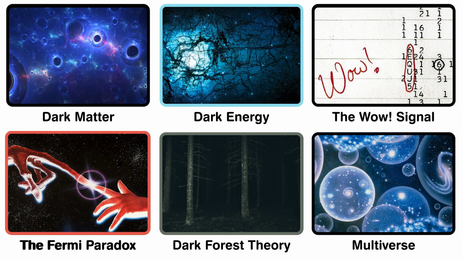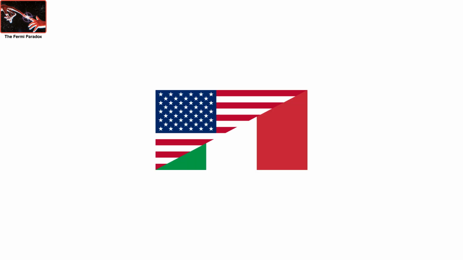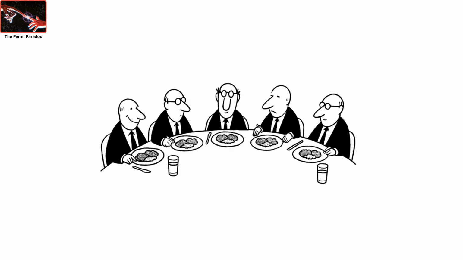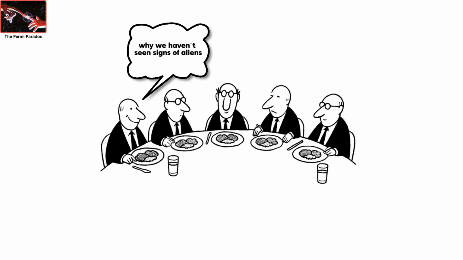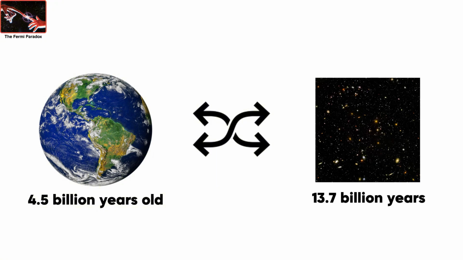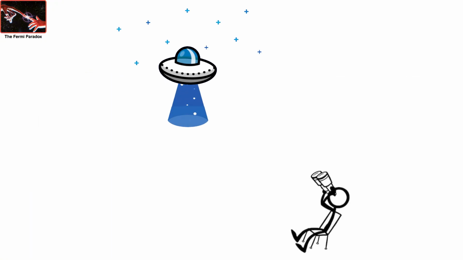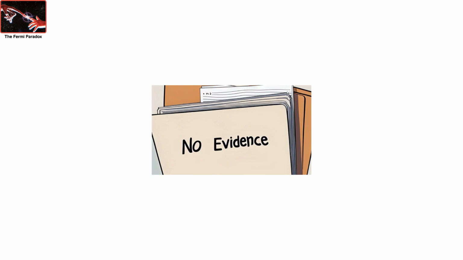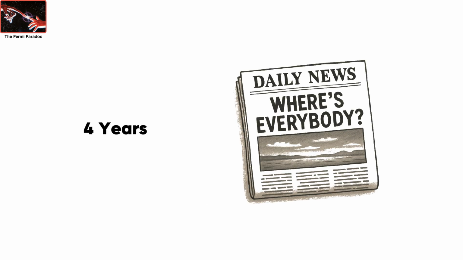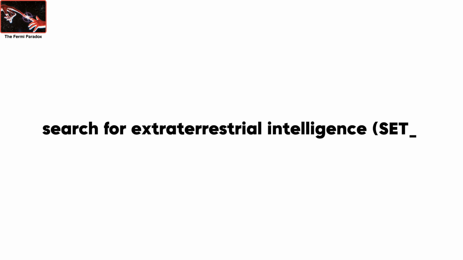The Fermi Paradox. In 1950, the Italian-American physicist Enrico Fermi asked, "Where is everybody?" during a lunch, questioning why we haven't seen signs of aliens despite the high chance they exist. He wondered, given that our planet was relatively young compared to the universe, whether we might have expected someone to have visited us by now. But we had no evidence of that ever occurring. Fermi died in 1954, just 4 years after posing his question, but his idea inspired entire fields of research, including the search for extraterrestrial intelligence.